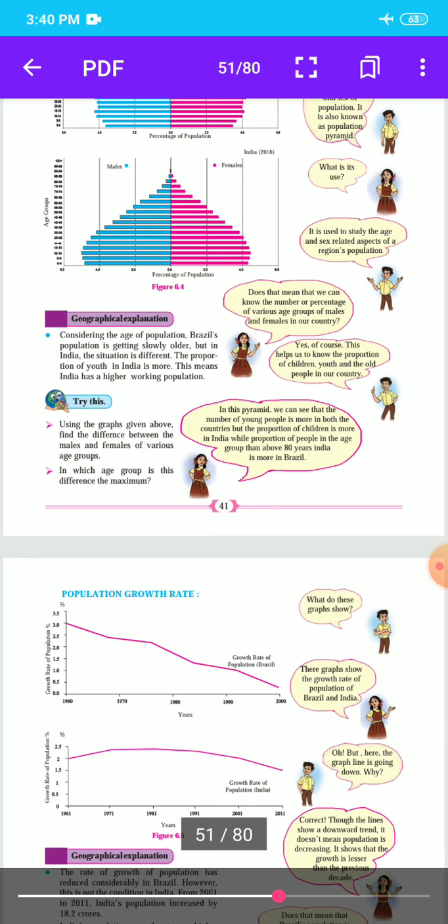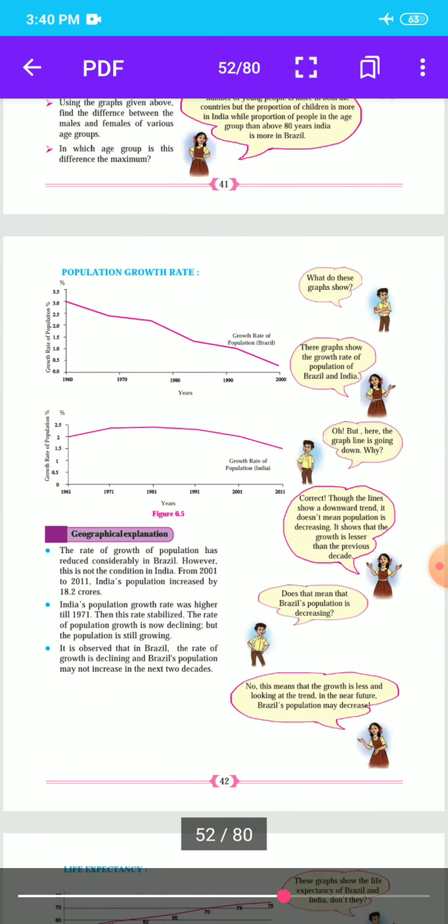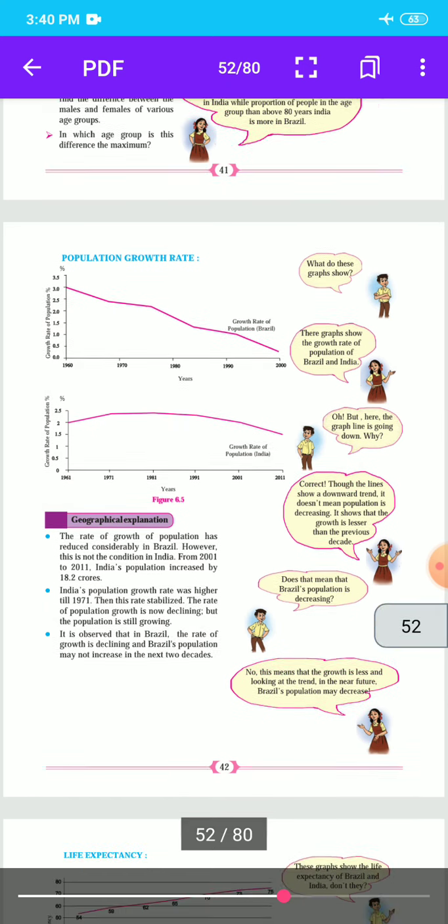Then our next point, try this. This point is reduced in our syllabus for this year. Then population growth rate. Here also the next graph, figure 6.5: growth rate of population of Brazil and growth rate of population of India. Students, what do these graphs show?